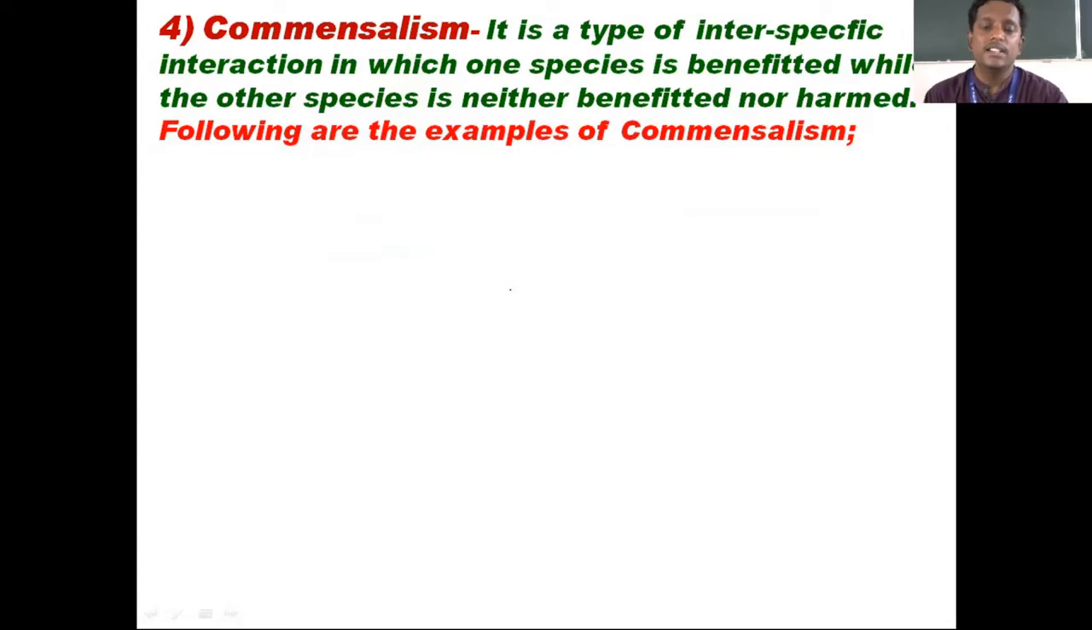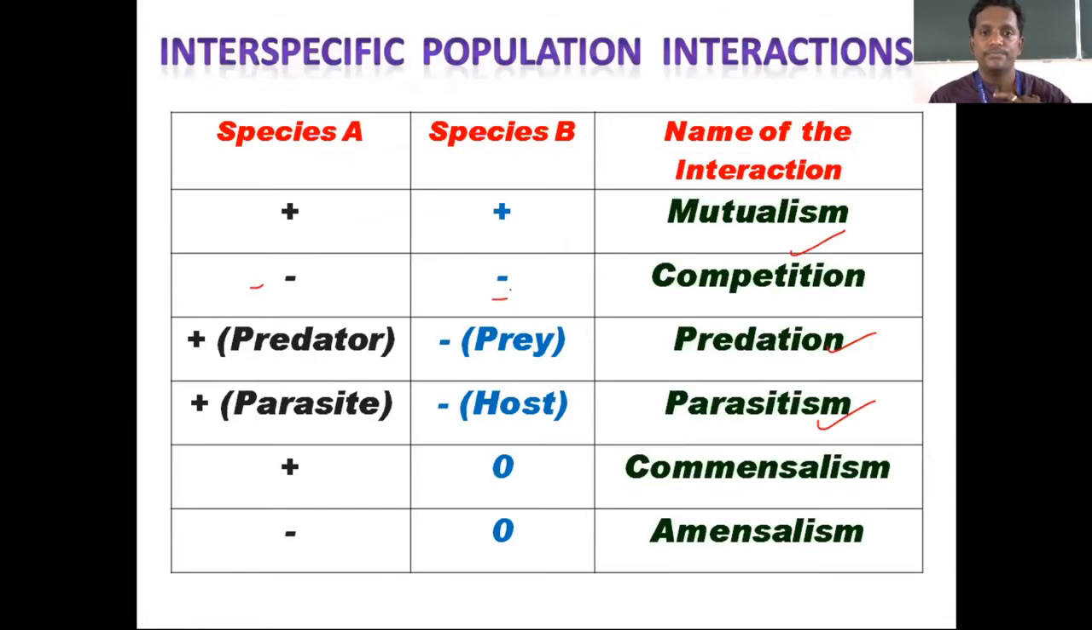Yes, commensalism. Today's class will start with commensalism, then we'll go to competition, and finally we'll end with amensalism. If you see this table, in commensalism one species gets plus, meaning benefit, and the other is 0. 0 refers to neutral. That means neither harmed nor benefited.